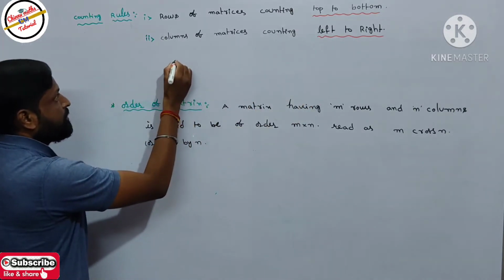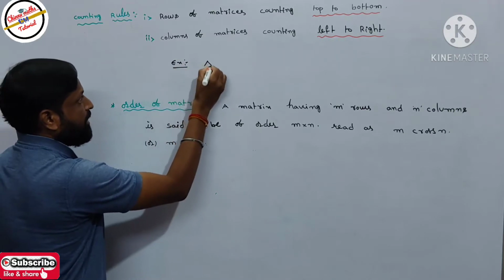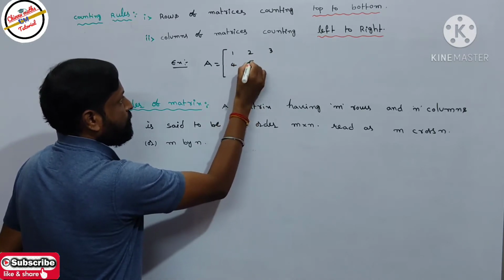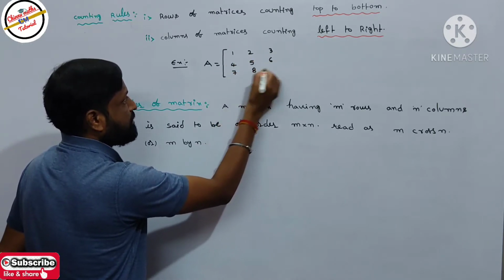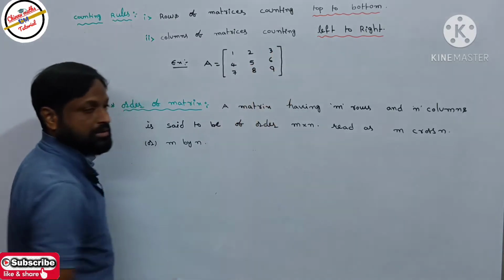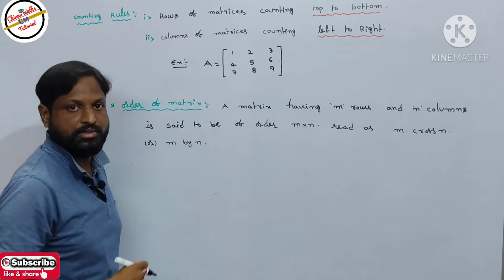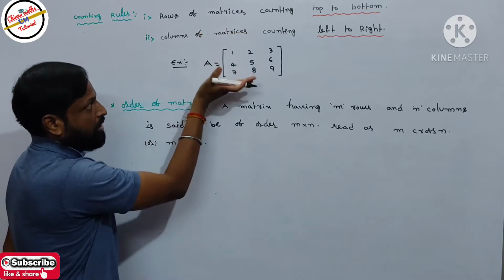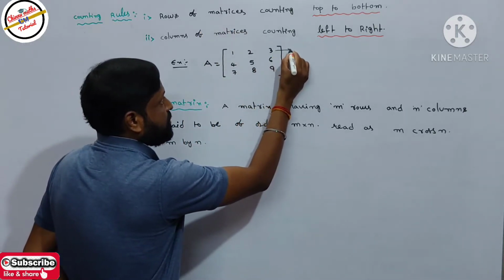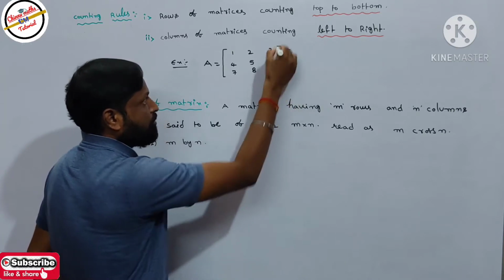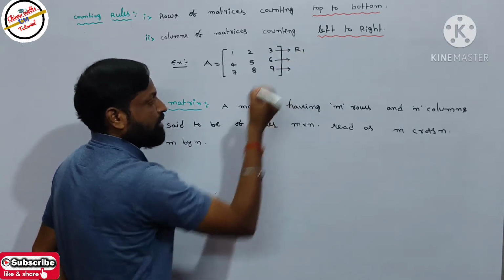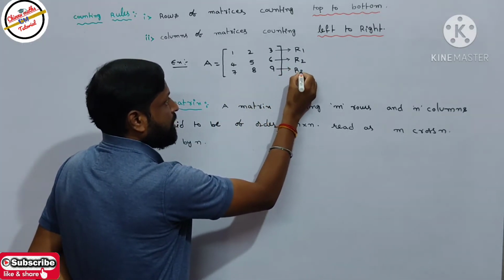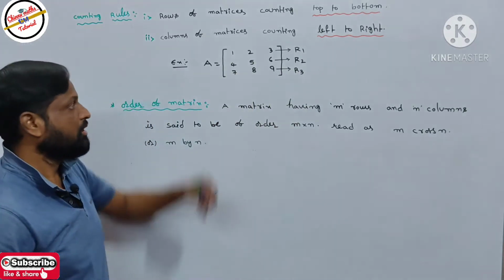Take one example. Suppose I take the matrix A equal to 1 2 3, 4 5 6, 7 8 9. In that matrix, how many rows and how many columns are there? Rows are counted from top to bottom. Top to bottom means it is the first row, the second row, the third row. So it is denoted as R1, which is the first row, R2 the second row, and R3 the third row. So counting of rows is top to bottom.